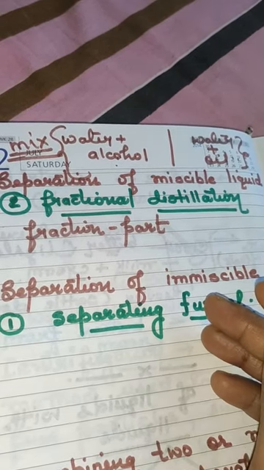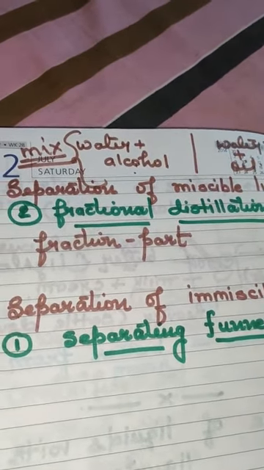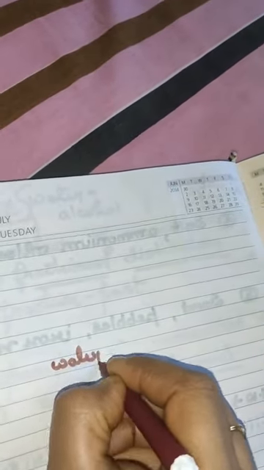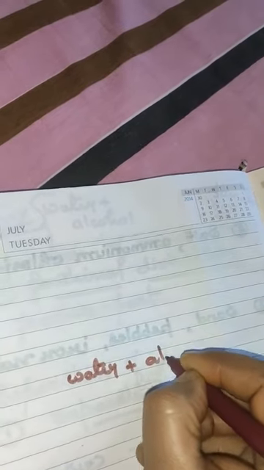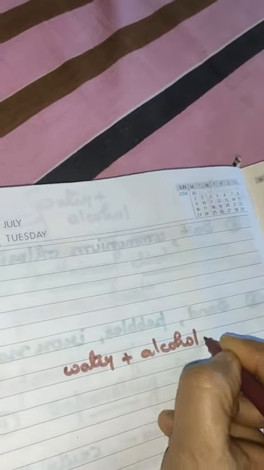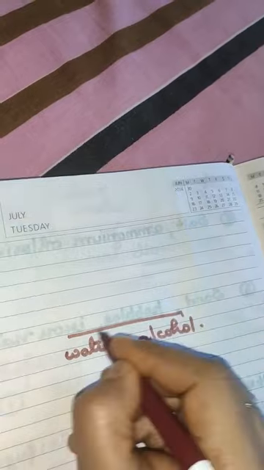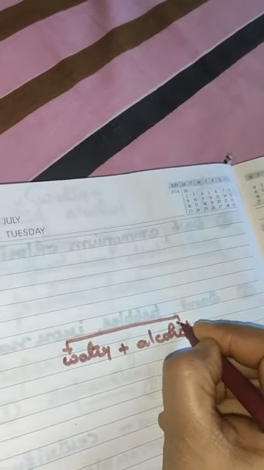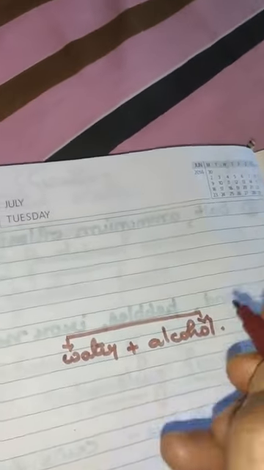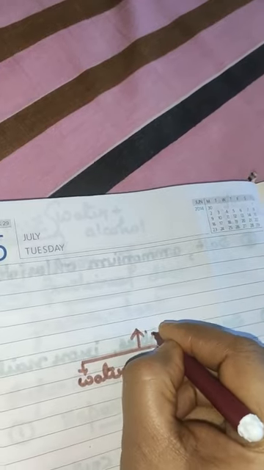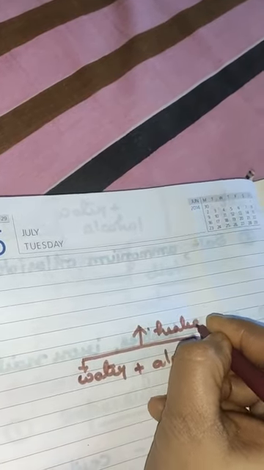If the concept is not clear, wait, let's see what happens. We have the mixture of water and alcohol. Both of them in a fractional distillation system are heated. Clear?